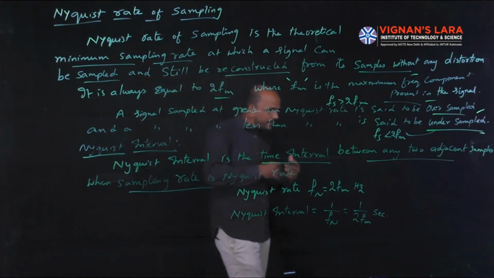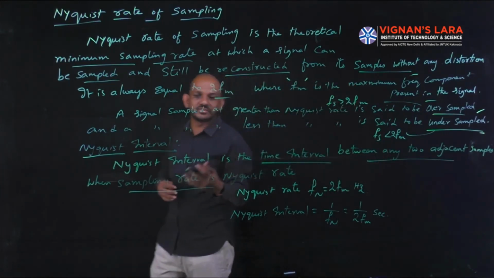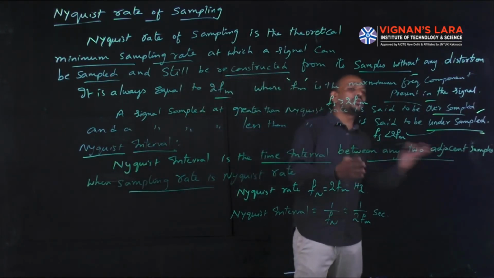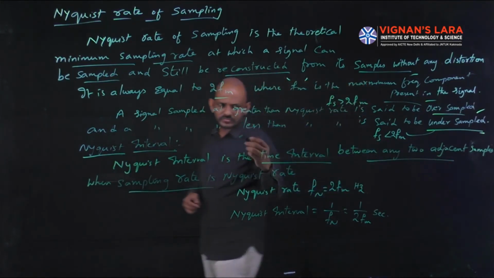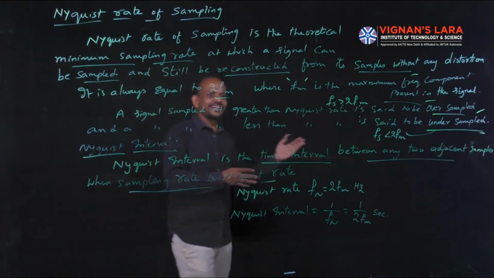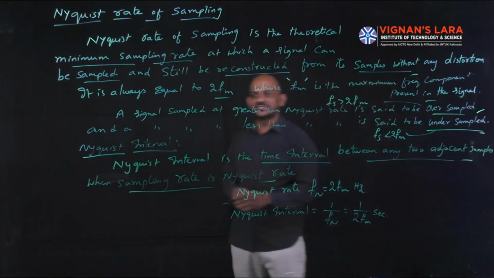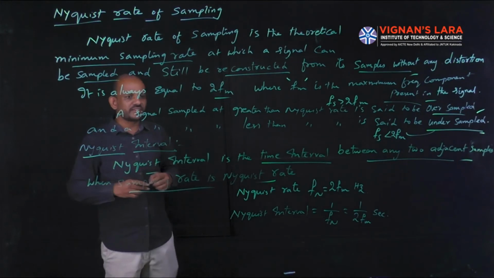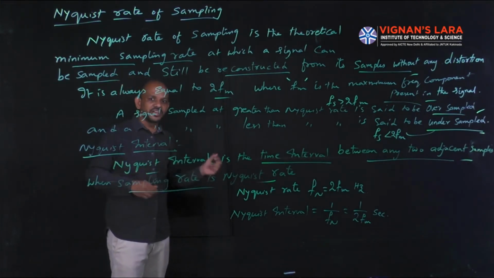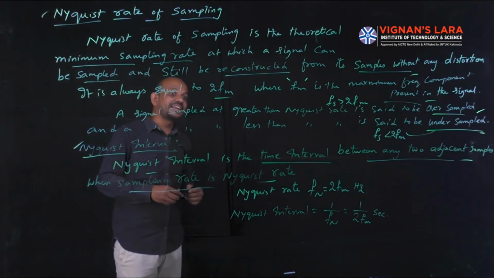So if you sample the signal with the Nyquist rate, then Nyquist interval is the time interval between any two adjacent samples. I did the sampling with the Nyquist rate, then in those samples, the time interval between two adjacent samples is nothing but the Nyquist interval. Very, very important: Nyquist rate and Nyquist interval.